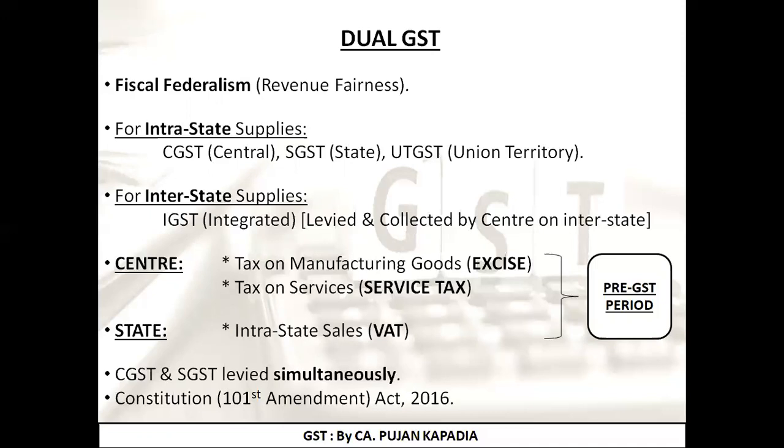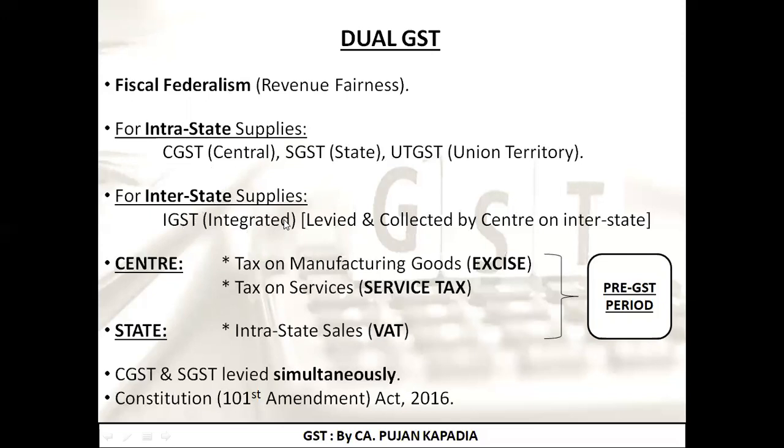Yes? Okay. The third point is interstate supplies. Now, what is interstate supply? From one state to another. What is applicable? IGST. What is the full form of IGST? Integrated Goods and Service Tax. Guys, you are supposed to remember all the names which are written here. So if it is intrastate, that is within a state, it can be CGST and SGST, that is central and state. And if it is in the union territory, then it will be CGST and UTGST. Fine. If it is interstate supply, that is from one state to another, then there is only one tax, that is IGST, the full form of which is Integrated Goods and Service Tax.